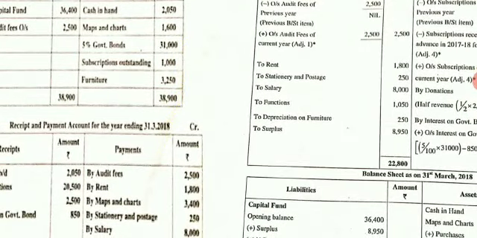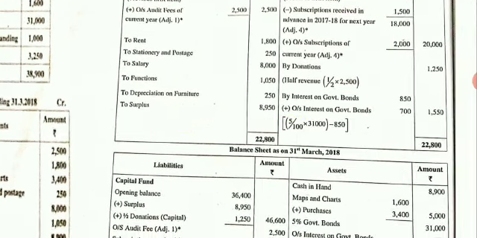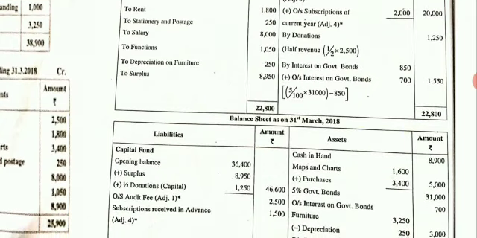Next, come to your payment side. They have given you the rent. Come to your expenditure side. Write rent in the outer column. Next, they have given you the maps and charts. It is nothing but the purchase of the maps. It is an asset. Come to your maps. Write add purchase. Add it. Write in the outer column 5,000.